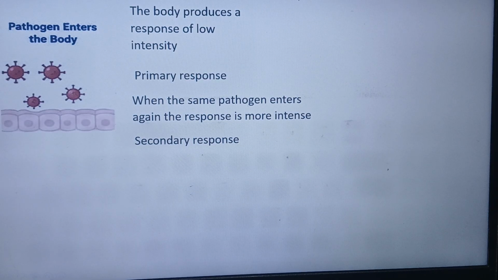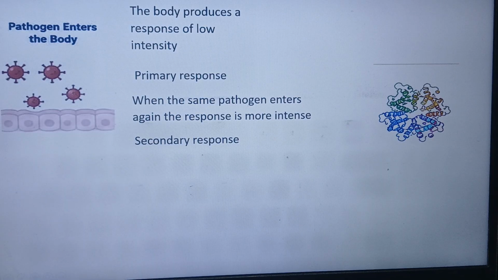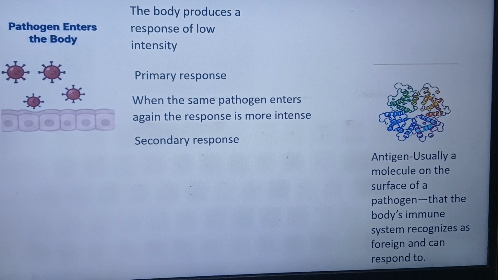For this, the most important role is played by a particular molecule, known as the antigen. What is an antigen? Antigen is the molecule present on the surface of the pathogen. It is a very harmful molecule for us.